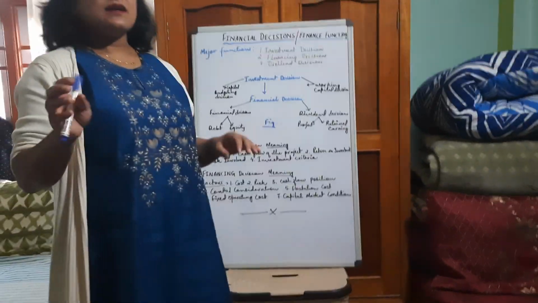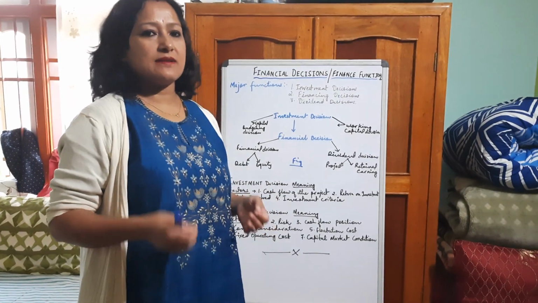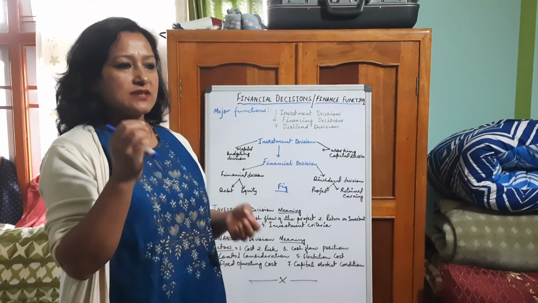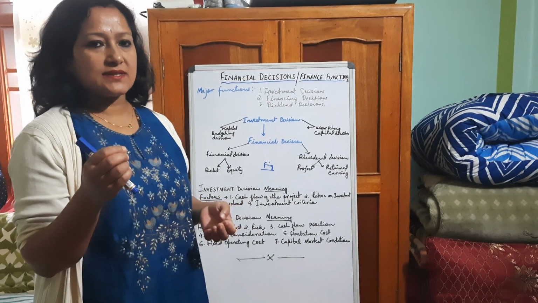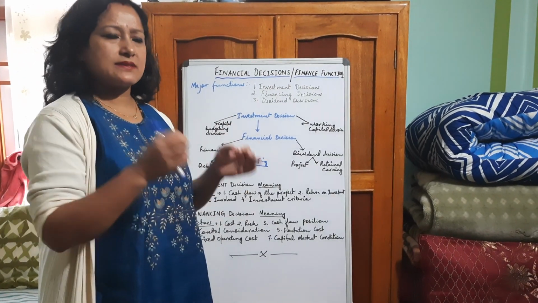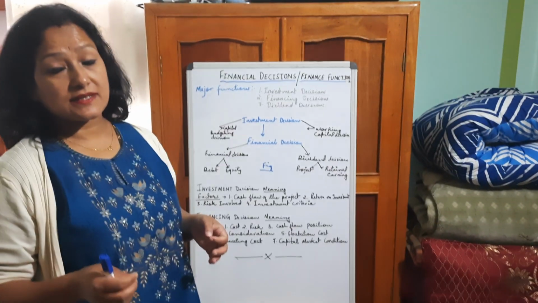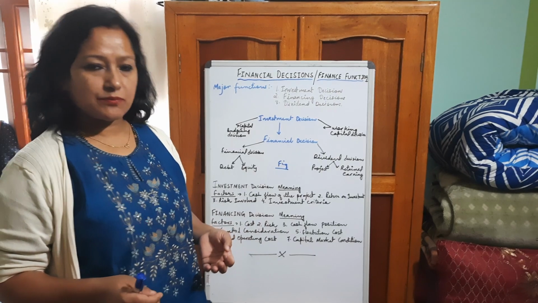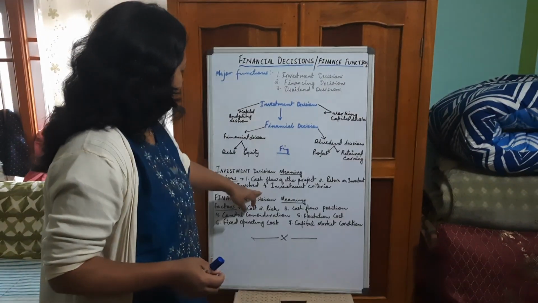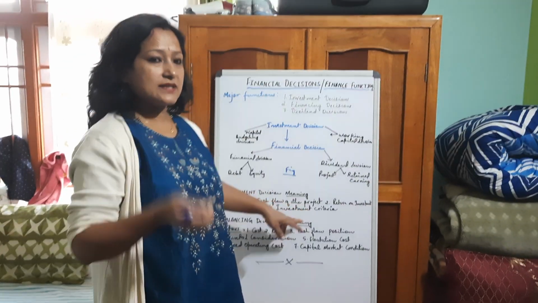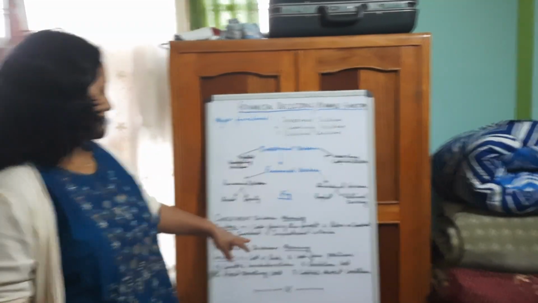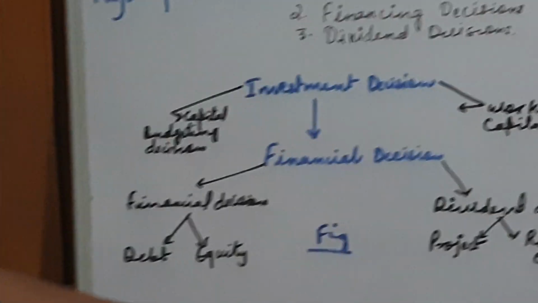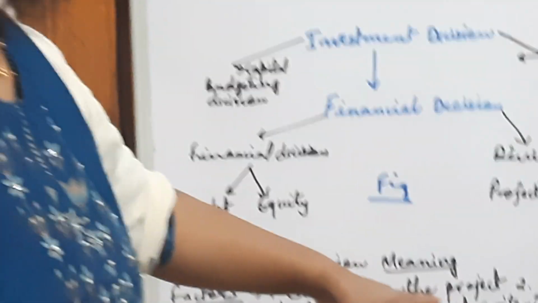Now he cannot take these steps blindly while making investment. If he invests in the fixed assets, he has to think about how much of the funds will be blocked, because it is a long term decision, which may hamper the business by blocking the funds and the cash flow position of the business. So he has to think about at least four factors while deciding whether to invest in current assets or in fixed assets. The first one is the cash flow position of the project.